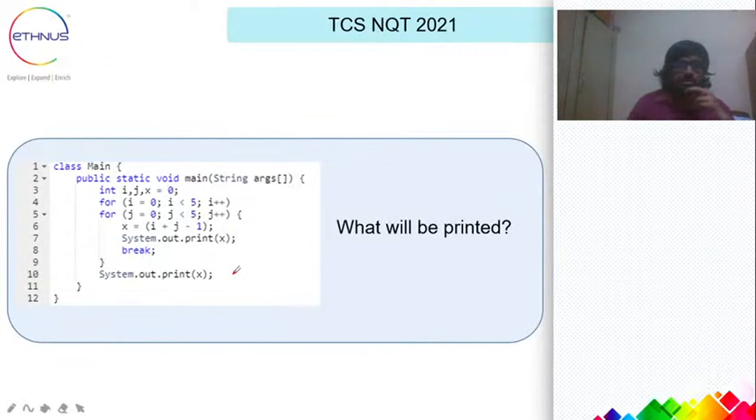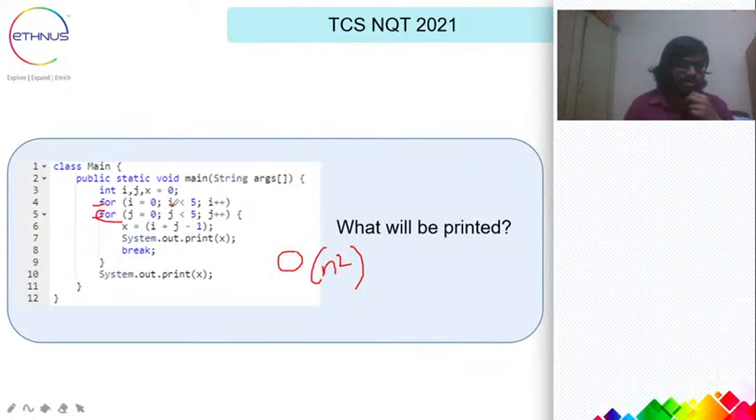Before going to the answer, let us solve it by ourselves. Here you can see these are 2 nested loops. There is one loop, and this is another loop which is nested. For a moment you'll think these will be of order n square, where n is 5 over here. But the trick is that in the inner loop there's a break statement. So this inner loop is a dummy.